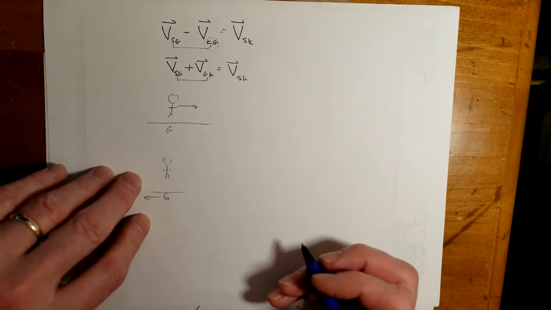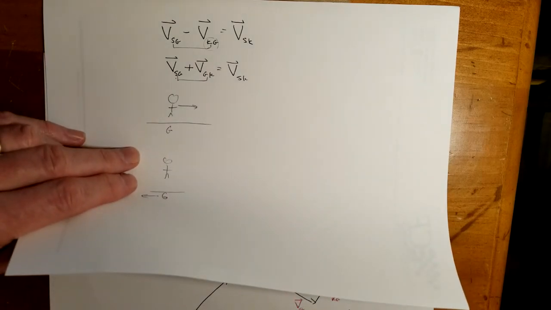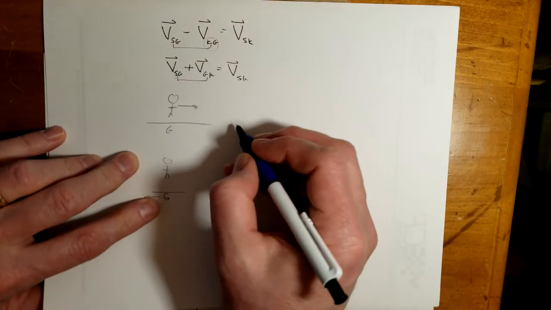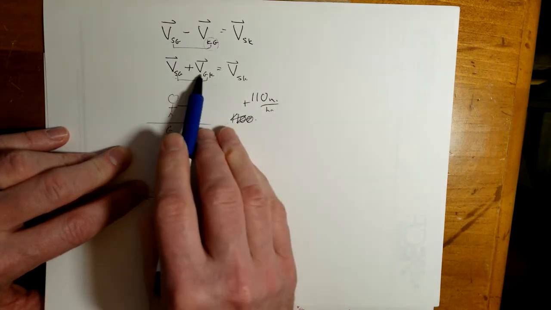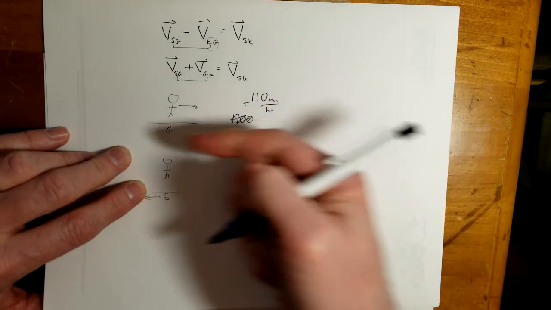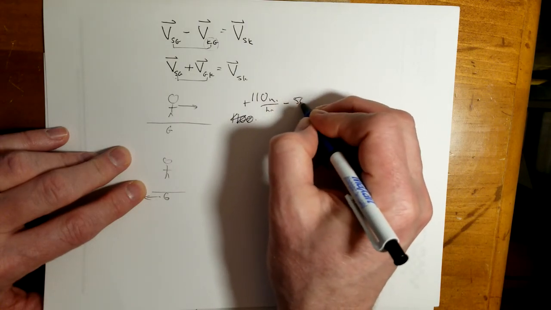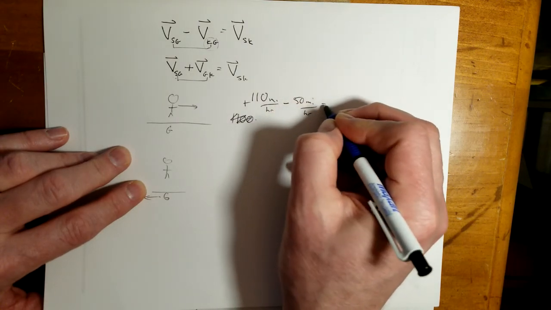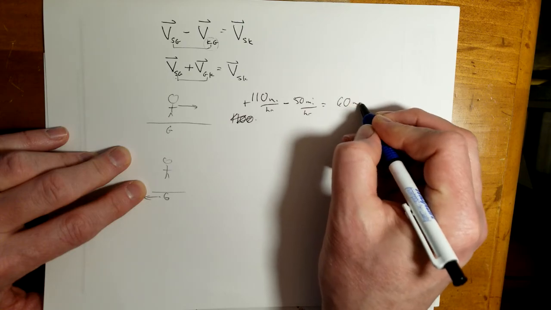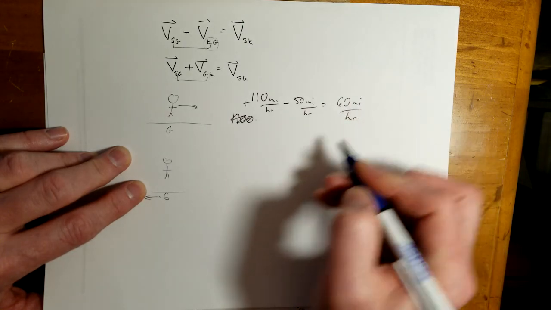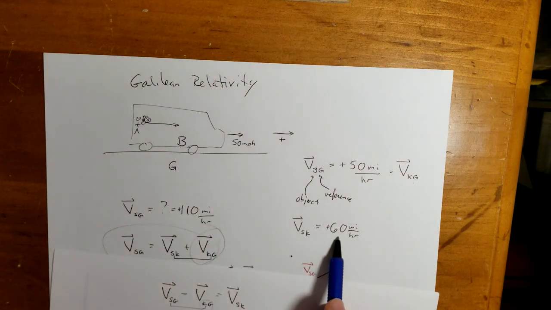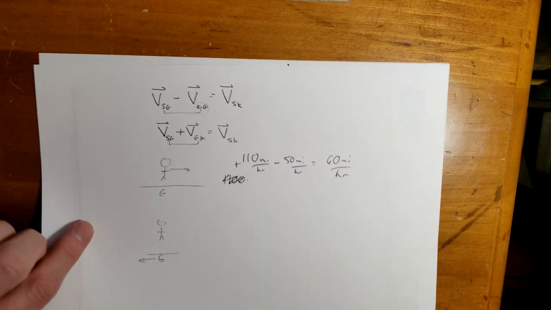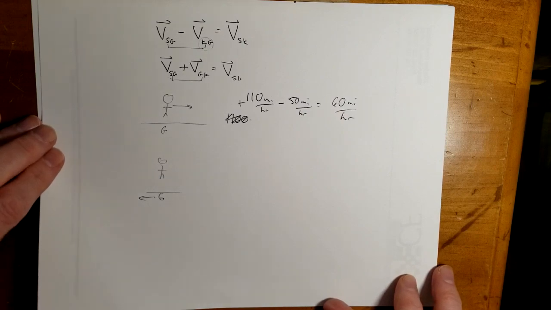Let's just make sure that math works out. We had the velocity of the sphere with respect to the ground, which was 110 miles per hour, positive. The velocity of the ground with respect to the kid, that's going in that direction, is minus 50 miles per hour. And that would be 60 miles per hour, which is the velocity of the sphere with respect to the kid right there. And that is the essence of Galilean relativity.